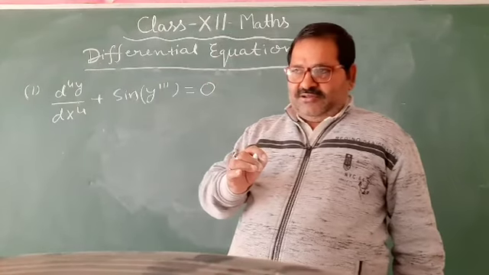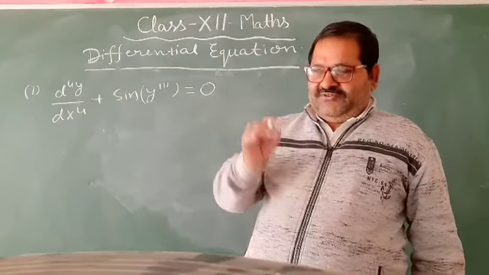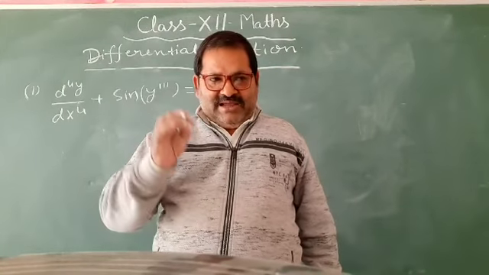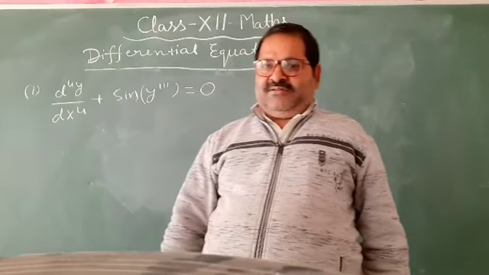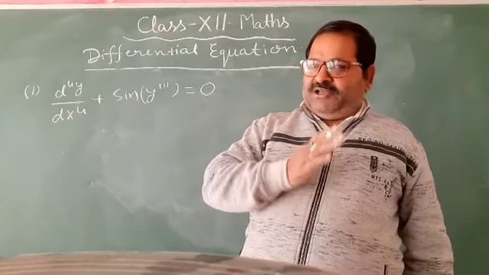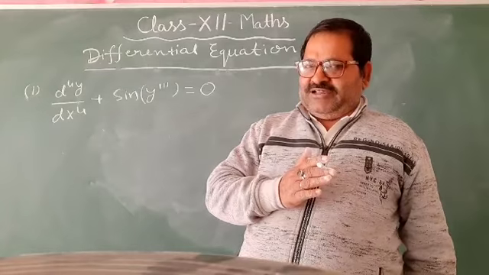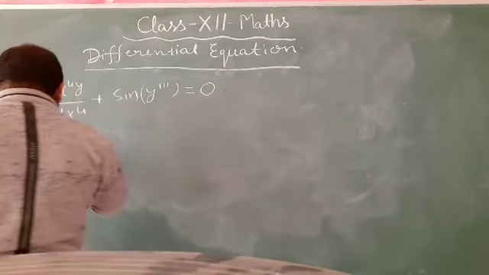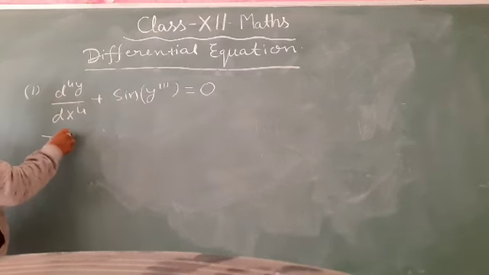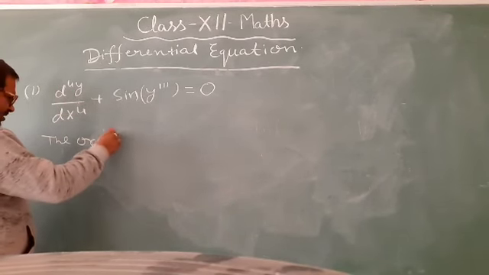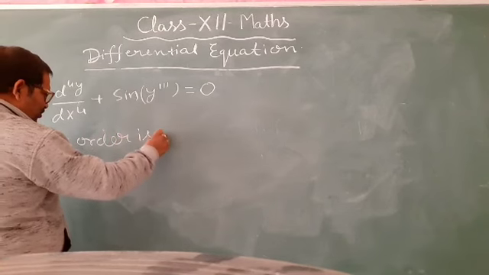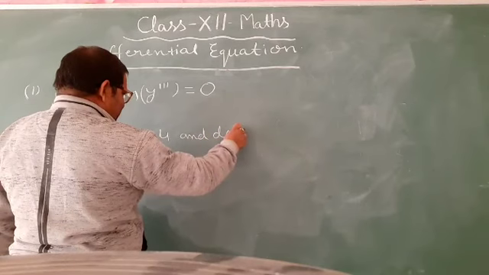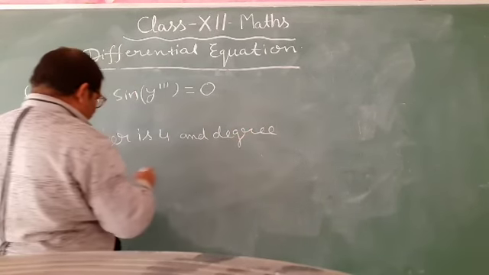The degree of a differential equation is defined when the differential equation is a polynomial. So the order is 4 and the degree is not defined.